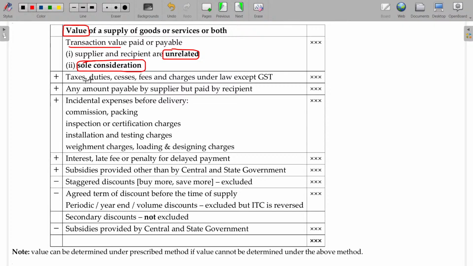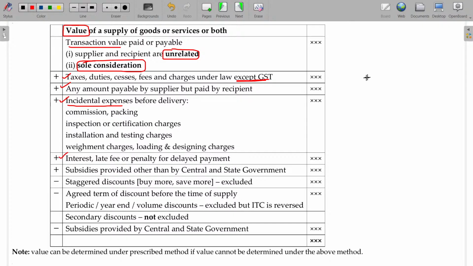In case, what happens to taxes, duties, cess and fees, all these things should be includable, but except GST. And apart from that, any amount payable by the supplier, by asking the recipient to pay the dues on behalf of the supplier, then that is also be includable in the transaction value. And any incidental expenses related to the delivery will also be includable. So they are being commission, packing, inspection, certification charges, installation, testing charges, weighment charges, loading and unloading charges. If the payment is delayed, then automatically a penalty will be leviable by way of interest or late fee or penalty, whatever it may be, that should also be includable.